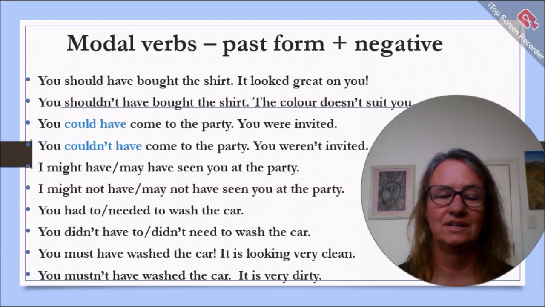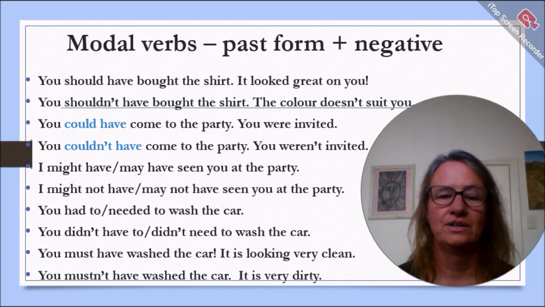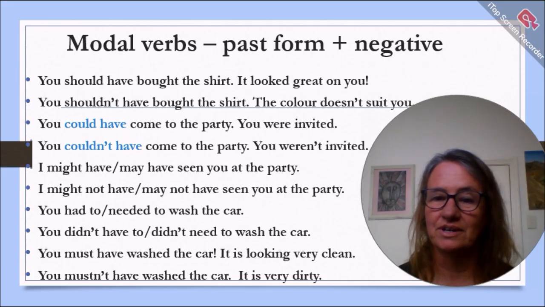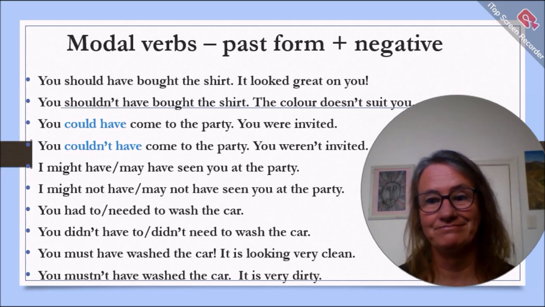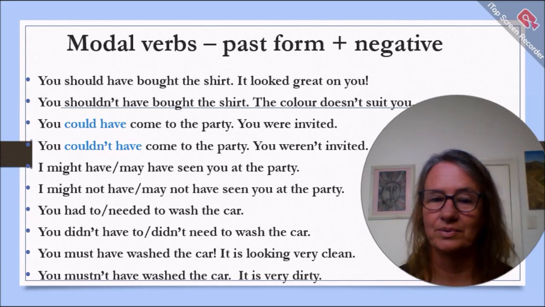This is important. You should have bought the shirt. It looked great on you. You shouldn't have bought the shirt. The color doesn't suit you. You could have come to the party. You were invited. You couldn't have come to the party. You weren't invited. I might have, or I may have seen you at the party. Remember, we're talking about the past. I might not have, I may not have seen you at the party.